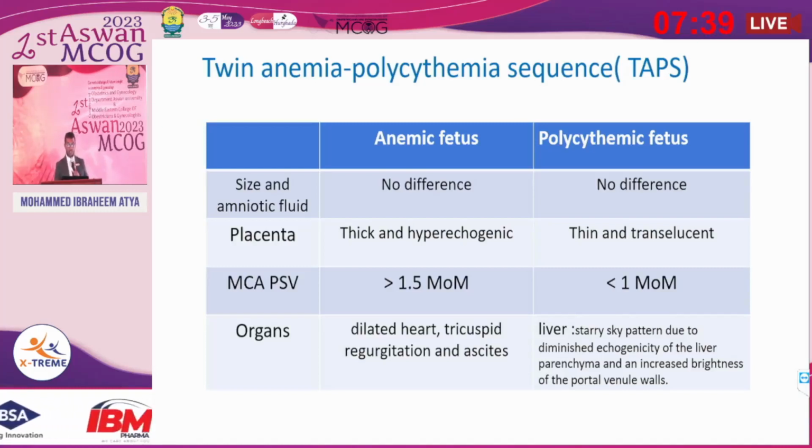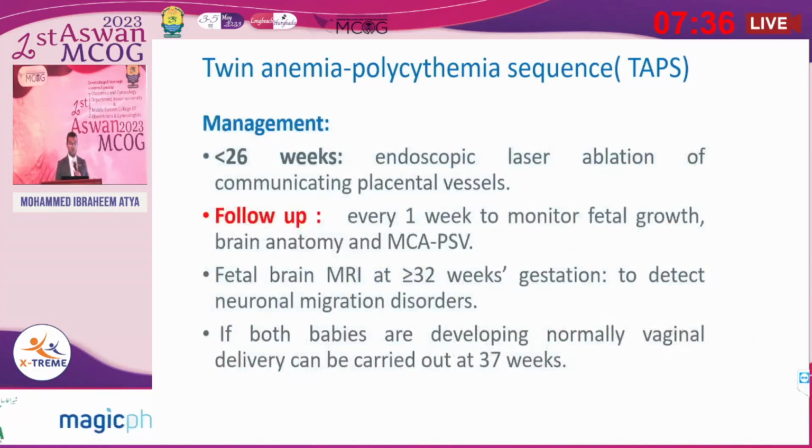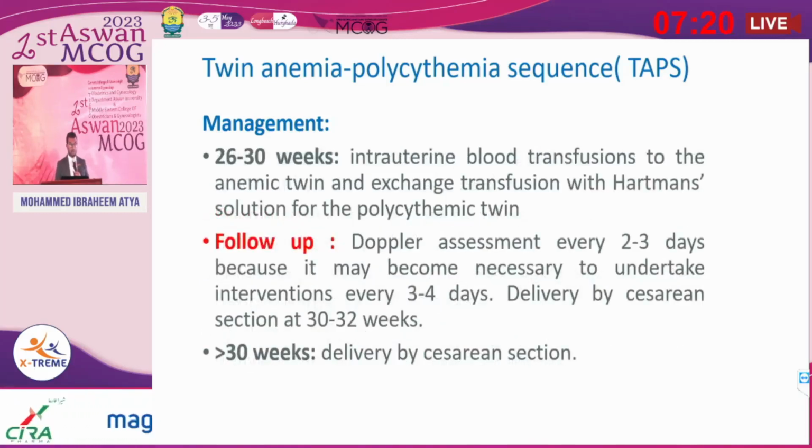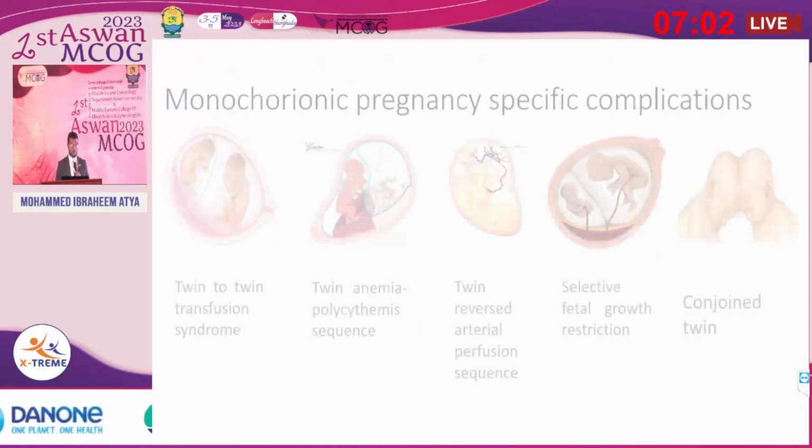the liver shows a starry sky pattern. The management of twin anemia polycythemia, or TAP sequence: if the gestational age is less than 26 weeks, endoscopic laser ablation, following up every 1 week to monitor fetal growth and brain anatomy. If the gestational age is from 26 to 30 weeks, intrauterine blood transfusion to the anemic twin and exchange transfusion with Hartmann solution for the polycythemic twin, and the follow-up will be every 2 to 3 days. If the gestational age is more than 30 weeks, delivery by cesarean section.